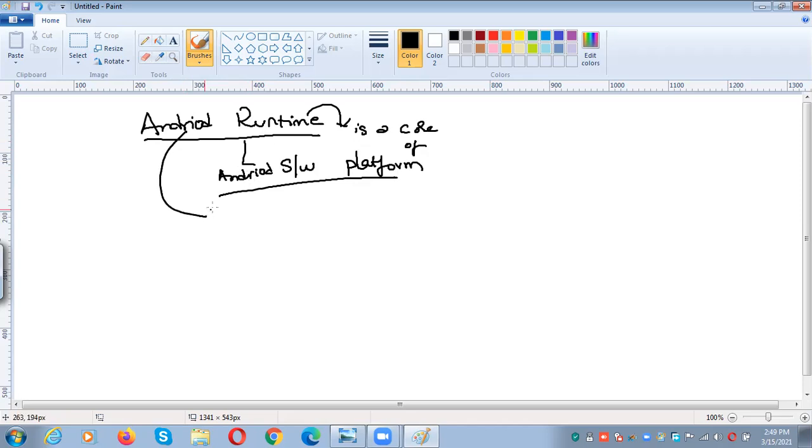This Android runtime consists of two main concepts. What are those? I already told you when we discussed the Android architecture. Core libraries and DVM. What is DVM?